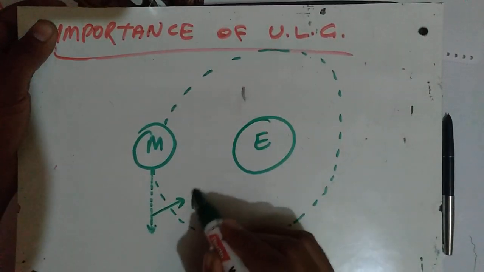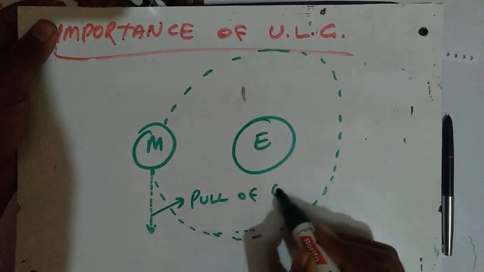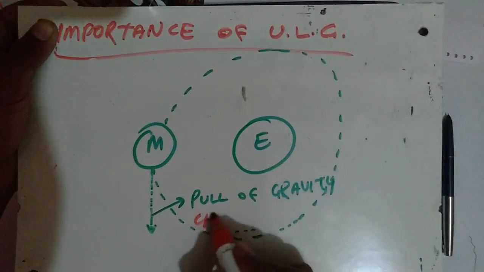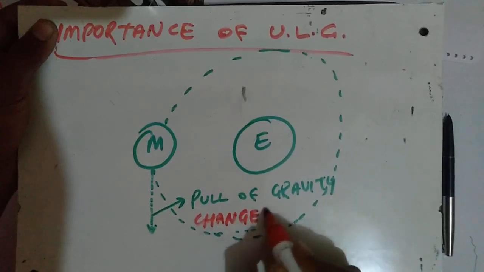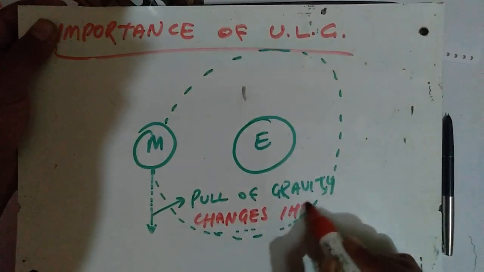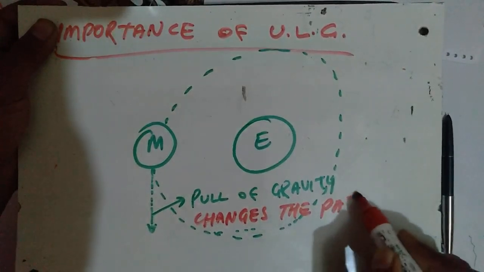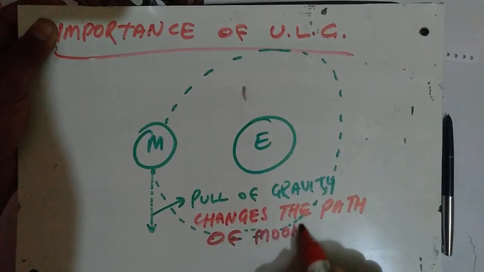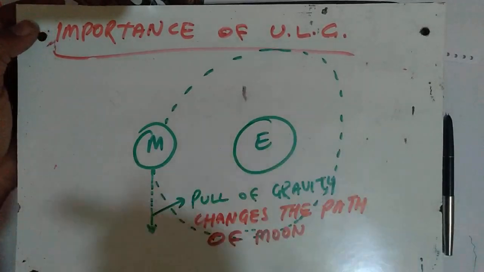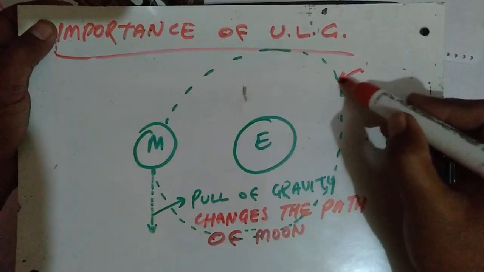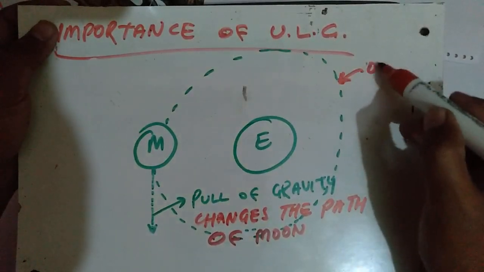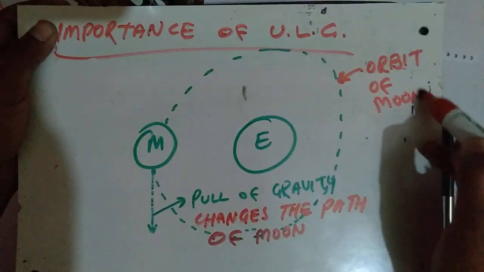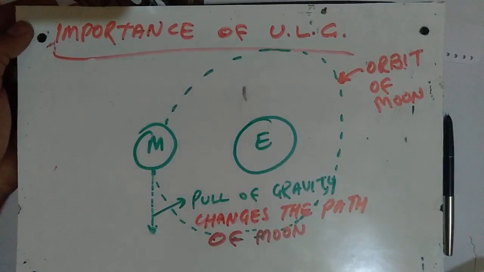This is the pull of gravity that changes the path of the moon around the Earth. This is the orbit of the moon around the Earth.